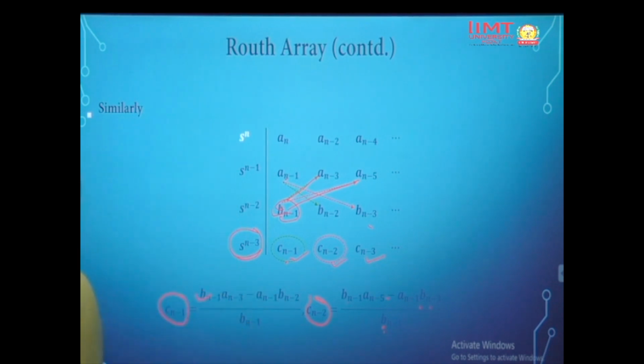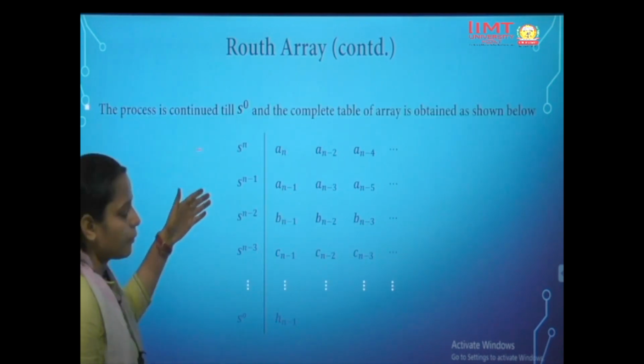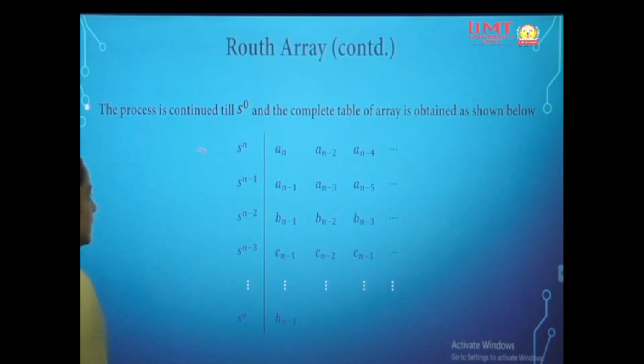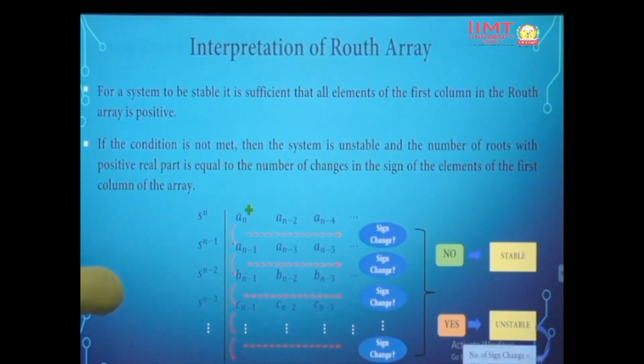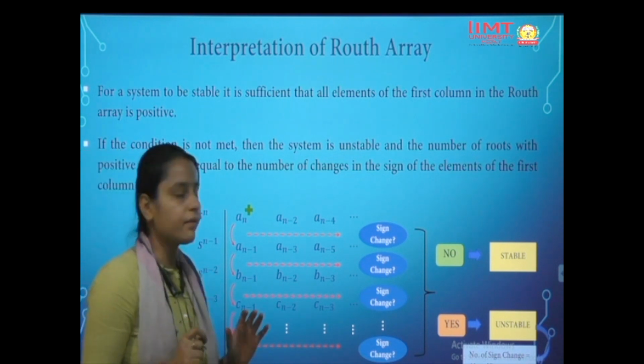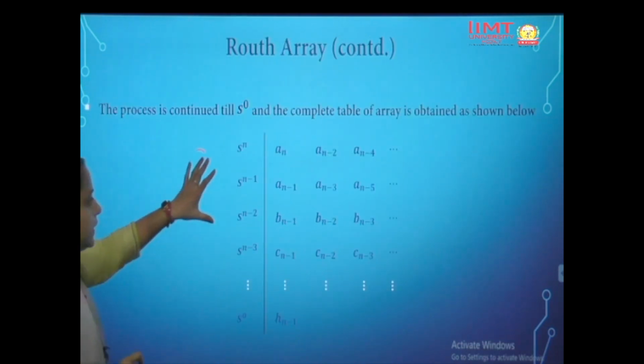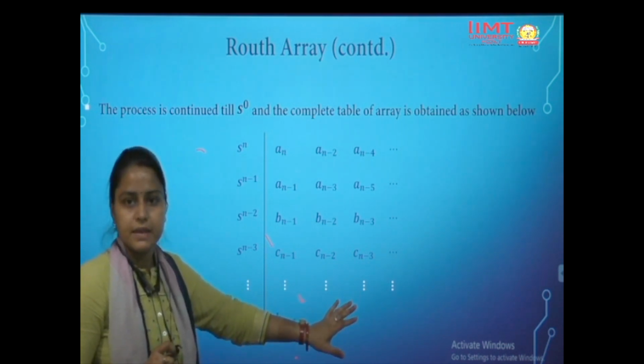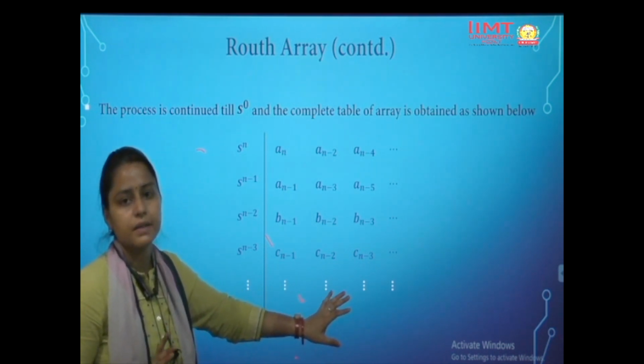Similarly, we can calculate the next rows also, with the same procedure, up to S naught. Now we have completed the Routh-Hurwitz array. This is called the Routh-Hurwitz array. The first step is completed. Next step is to interpret the stability.